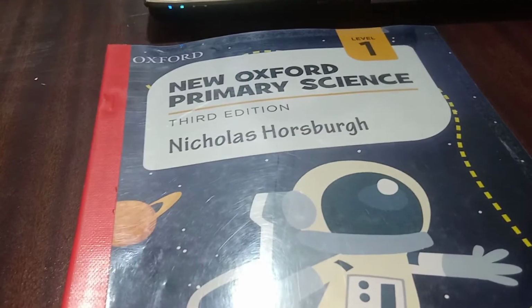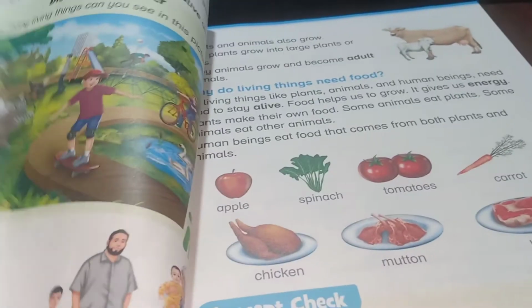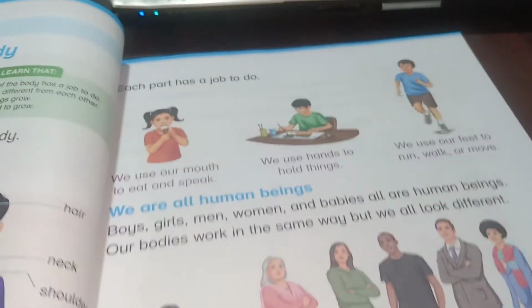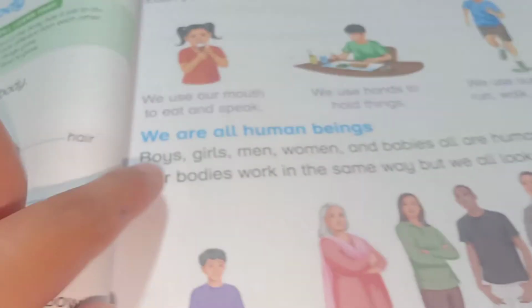Open your science books. This is our second lesson. So open your books, page number 3, because last time we ended our lesson here. So we are going to start from here.